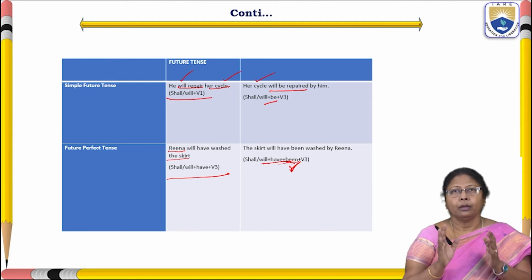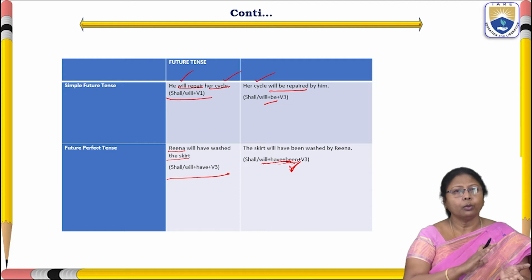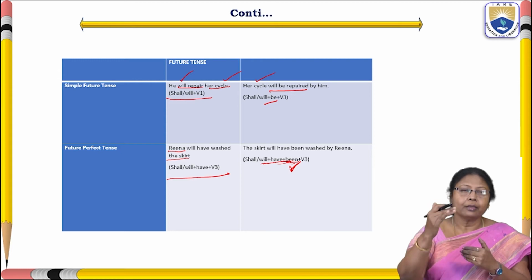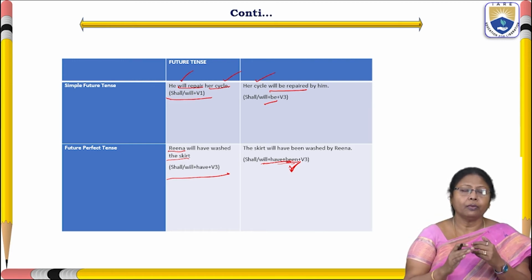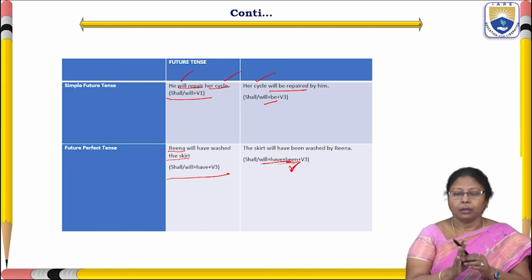Understand? So very clear statements based on the tenses. So far we have learnt how to convert from active voice to passive voice using the structures of the tenses. With the help of the structures of the tenses, we have converted from active voice to passive voice.